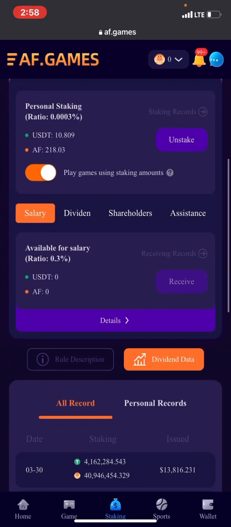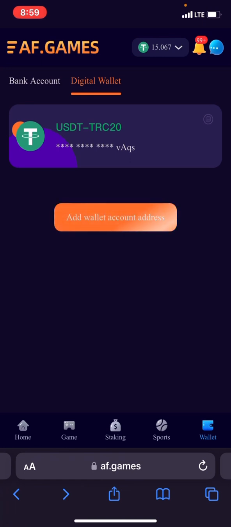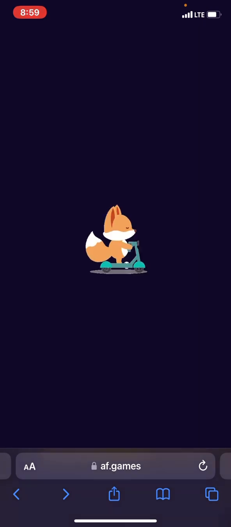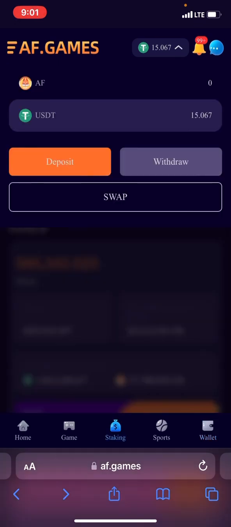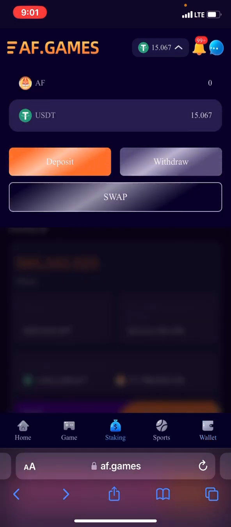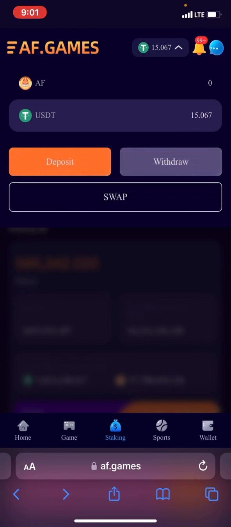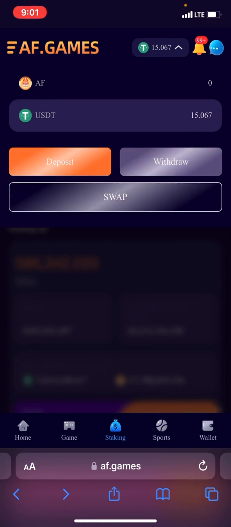Okay, so we are going to make a withdrawal from half game, right? You can see that I've already added my wallet address. Let me show you. I've already added my wallet, and you can see that this is my wallet, right? So the 15.067 USDT. Remember, the lowest you can invest is 10 USDT, right? It's just that it's small. It will take at least some time before it gets to 15, but the lowest withdrawal you can do is 5 USDT. So imagine that you are staking a good amount of USDT every time and you are earning at least $5 a day. You can be withdrawing it.